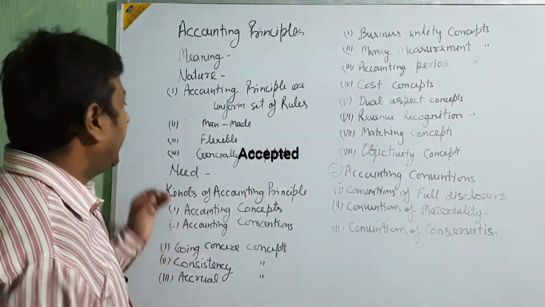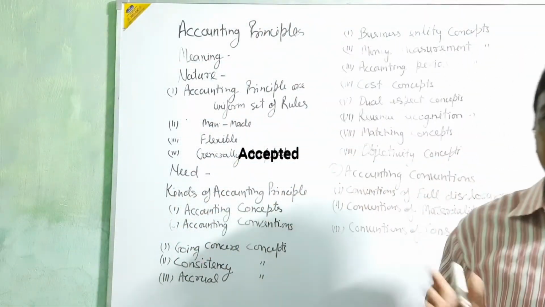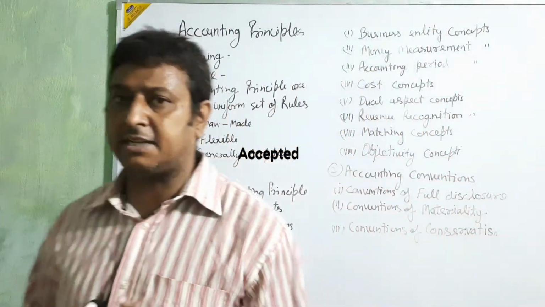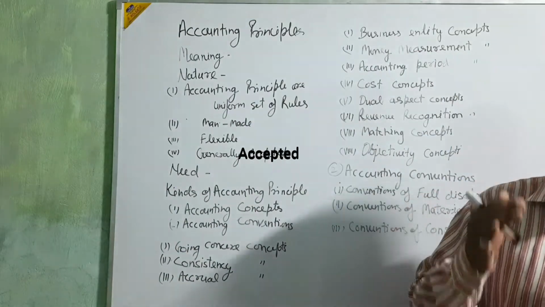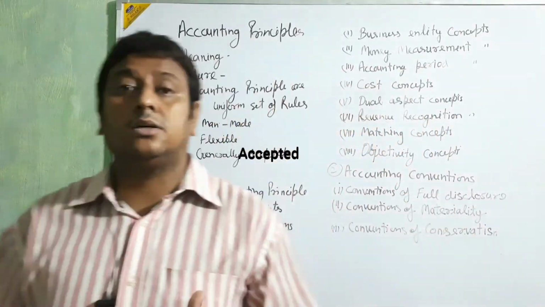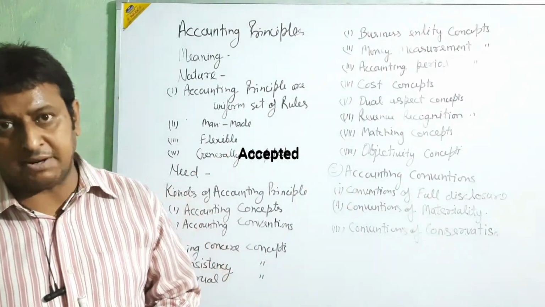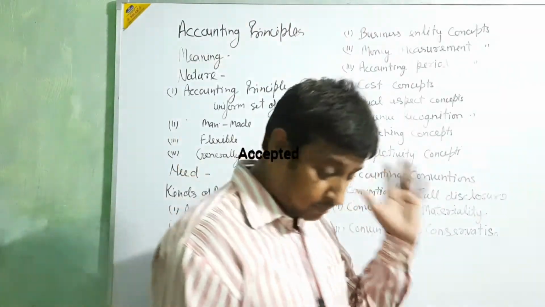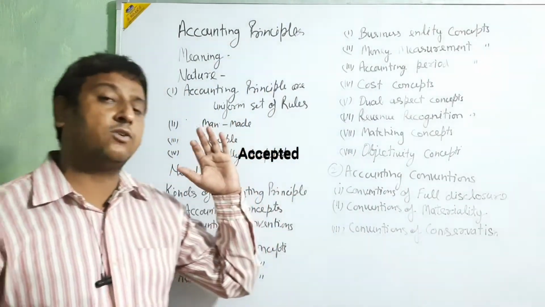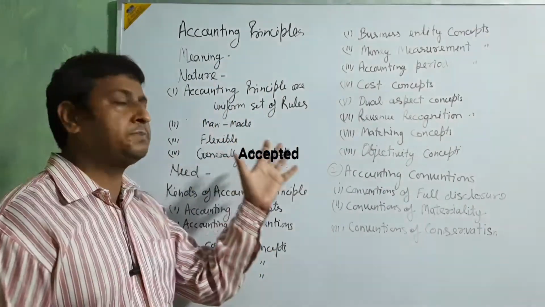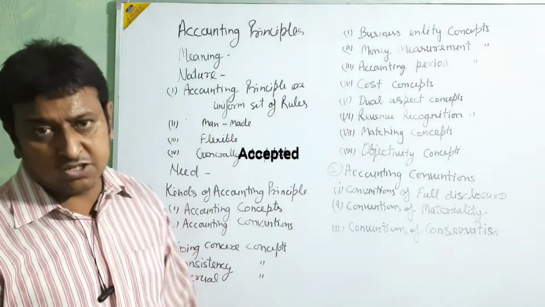Then, accounting principles are man-made. It's not like a scientific principle, beta. It's right that a scientific principle is also proved by man, but that principle is available in nature. So the principles of accounting are made by man. All the principles that we follow in accounting are made by persons, some researchers only.